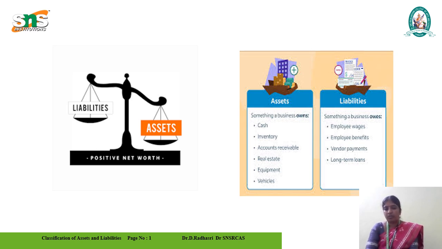That means the asset is the saving of the business. The goods that have been saved for the business are taken as assets. Liabilities are what we have to be in a proper condition to pay, all the categories that are in full charge of the business. It can be taken in that way as assets and liabilities.